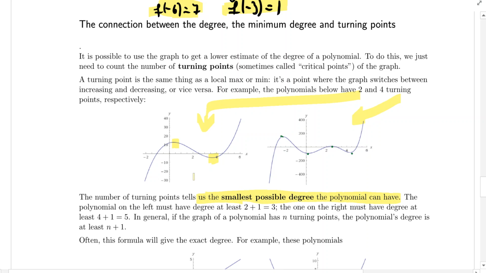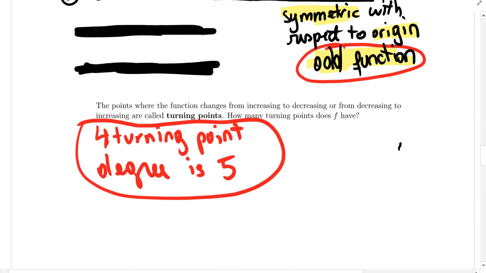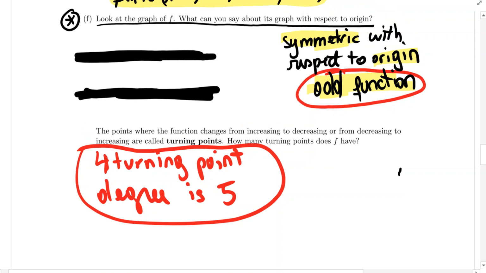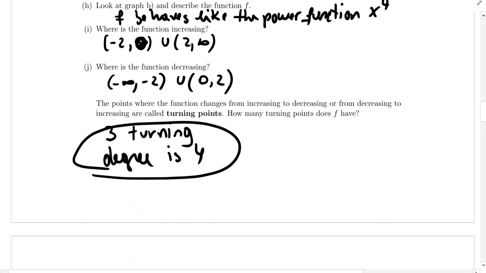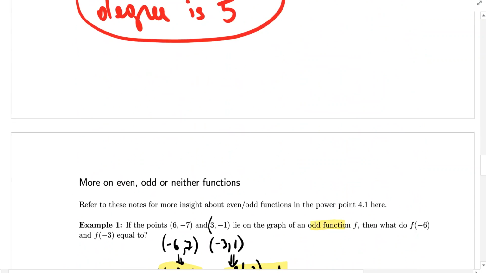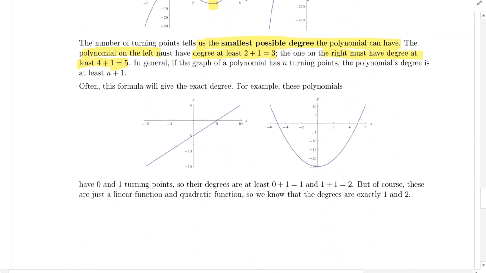So the polynomial on the left must have degree at least the number of turning points plus 1. So the polynomial on the left has degree at least 3, because it has 2 turning points. And then the polynomial on the right must have degree at least 4 plus 1 because it has 4 turning points, so you add 1. You notice that for our previous, we had 4 turning points and the degree was 5. We had 3 turning points and the degree was 4. So in general, if you have n turning points, the degree is at least n plus 1.